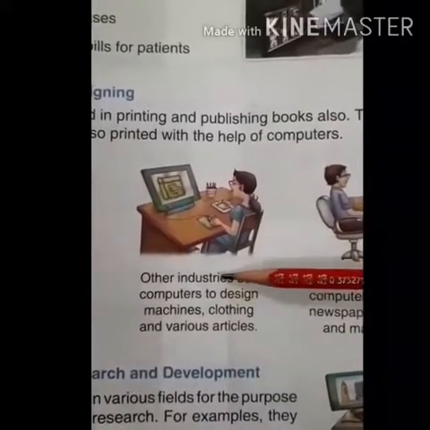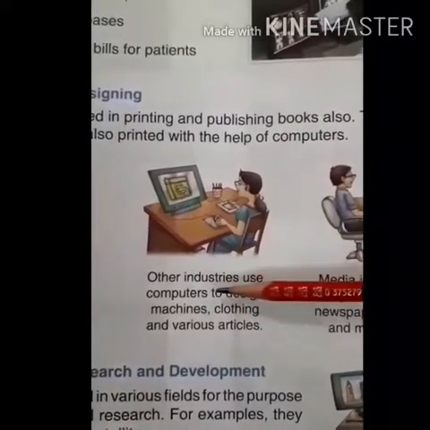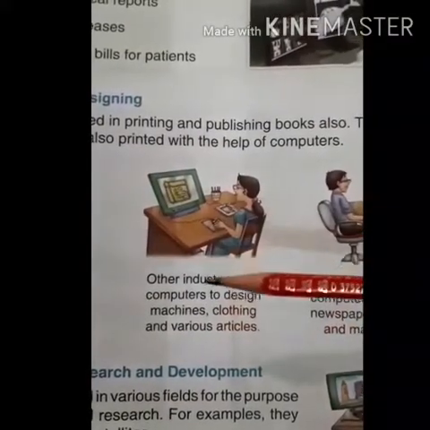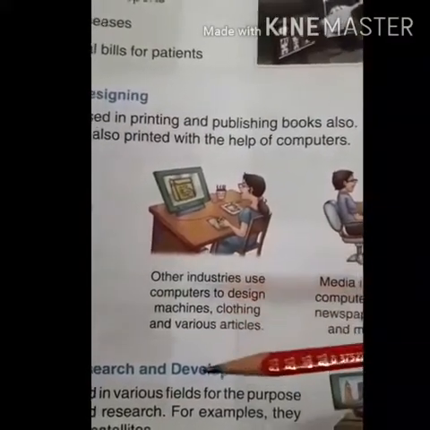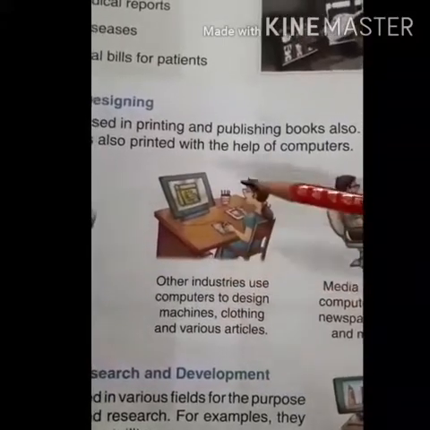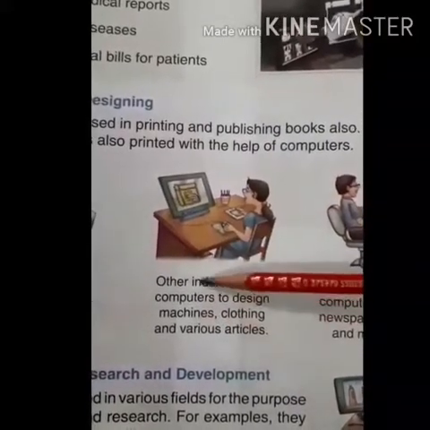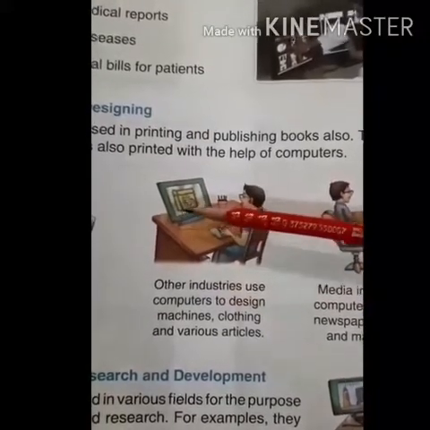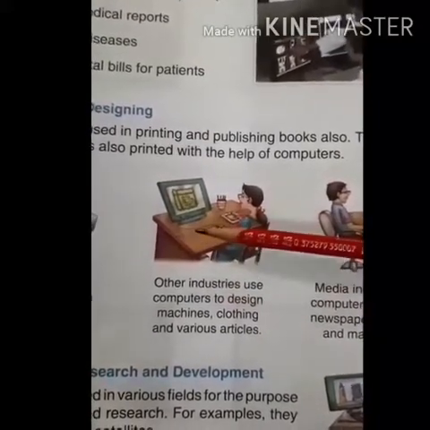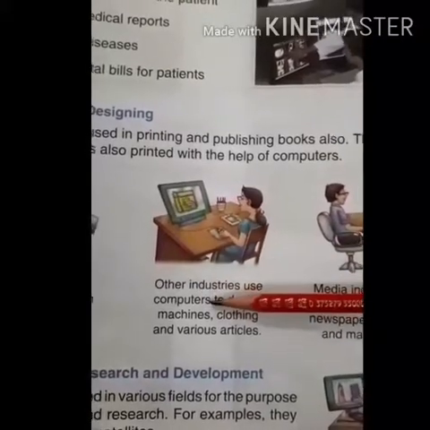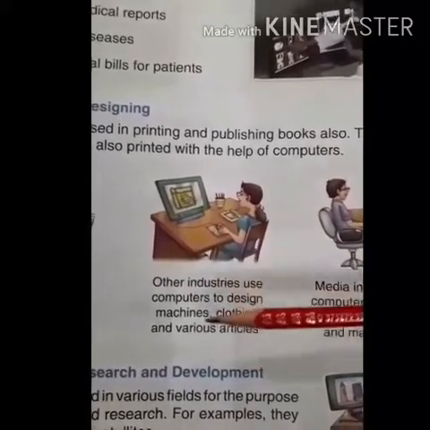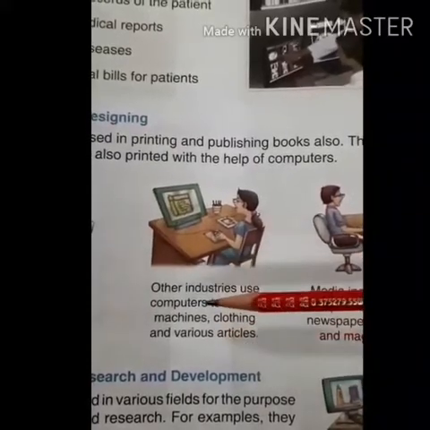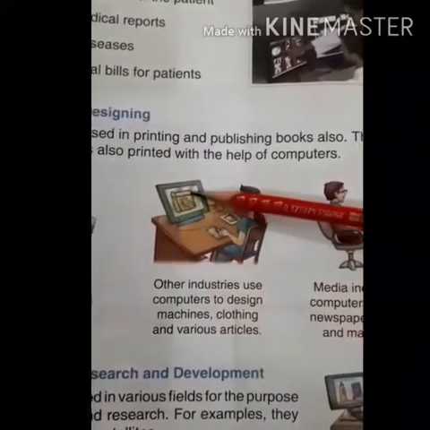In it they are talking about the different industries, like the industries which make cloth, which make toys and any other machine. First they design the sample inside the computer, how that sample is going to look after the completion of their process. So they first make the design inside the computer.